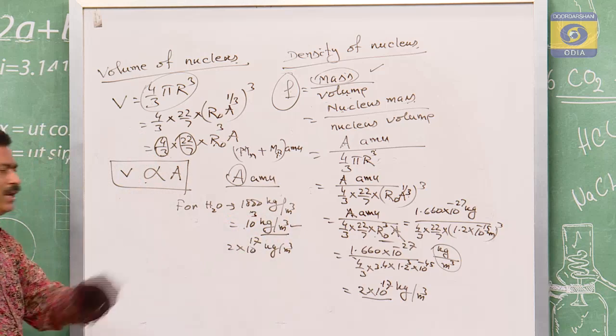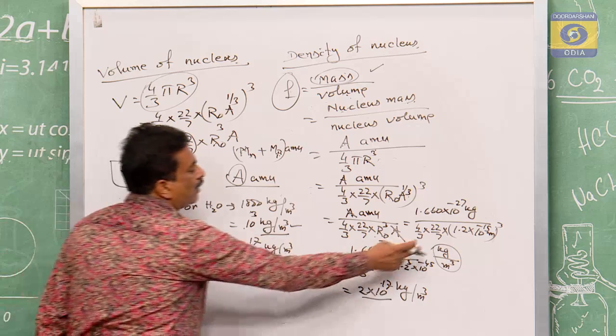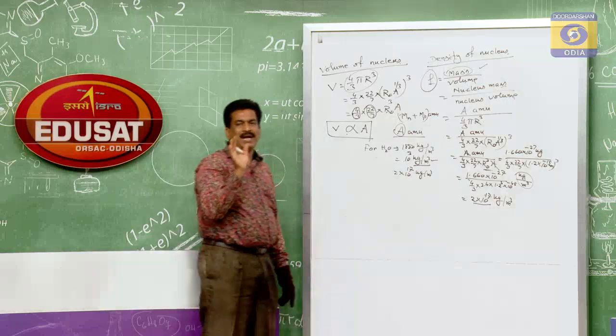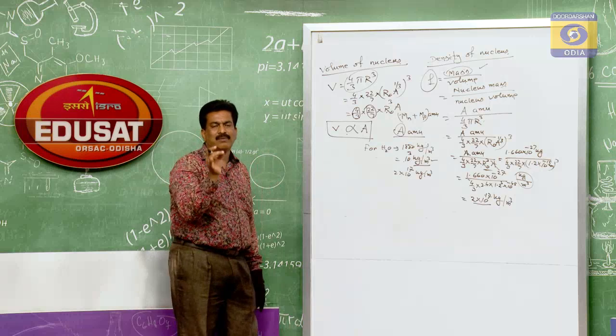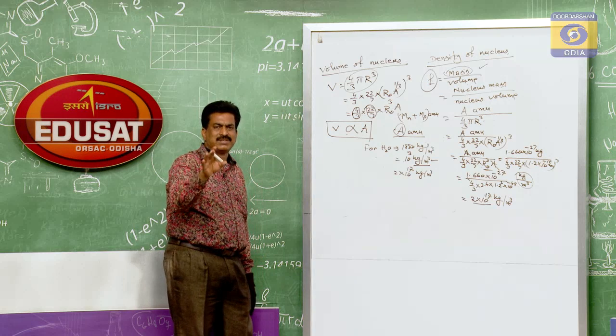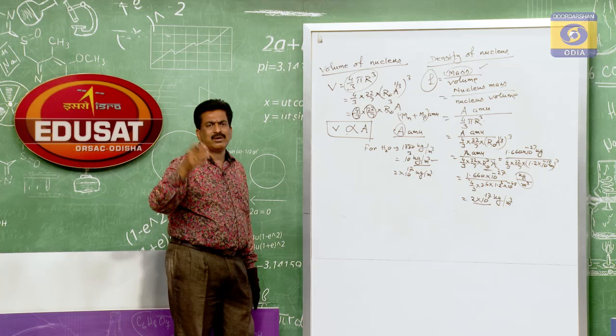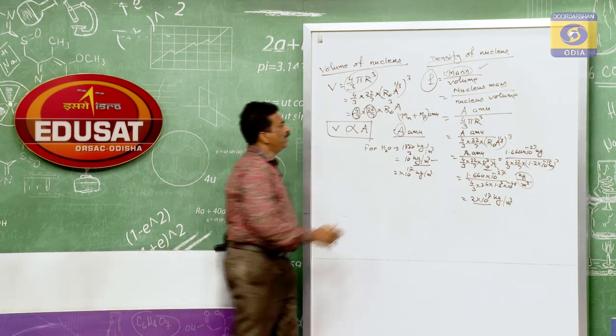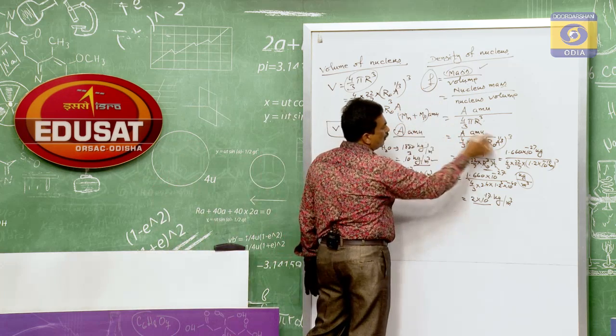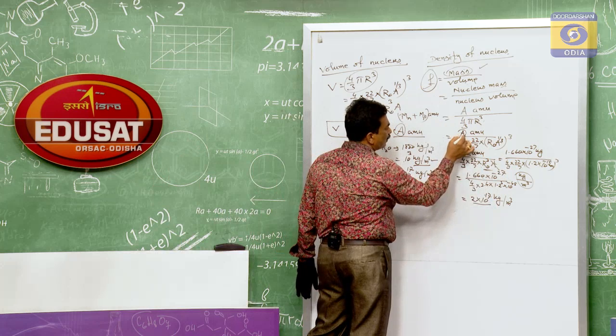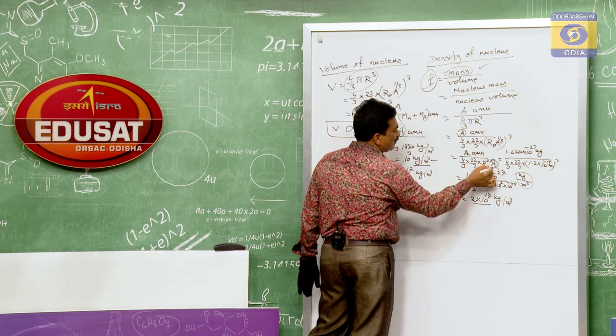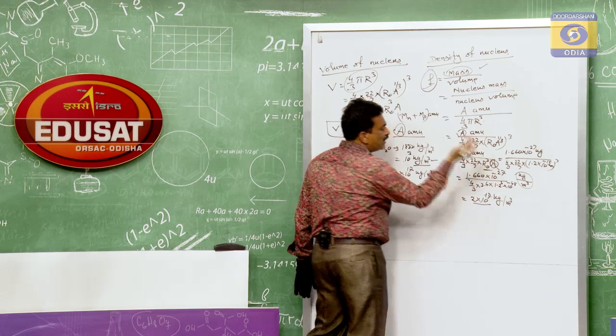of any element, independent of its A, whether it is hydrogen, neon, oxygen, uranium or thorium, whatever it may be, you see, the density never depends upon A. Here A is there, but it cancels.